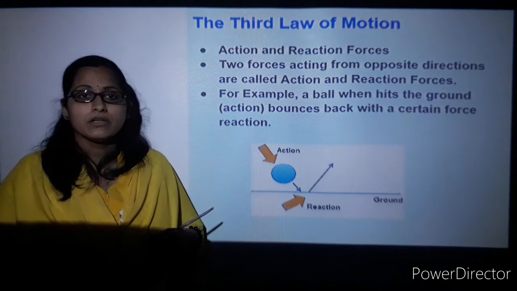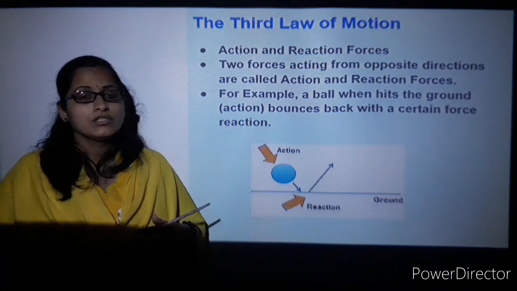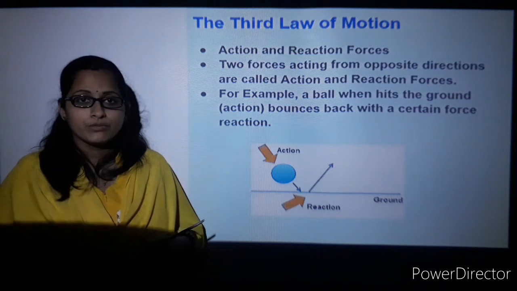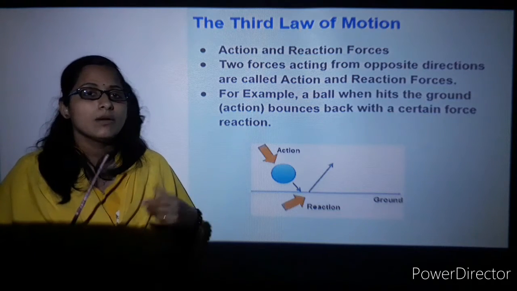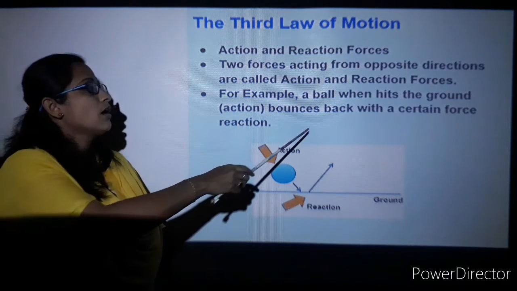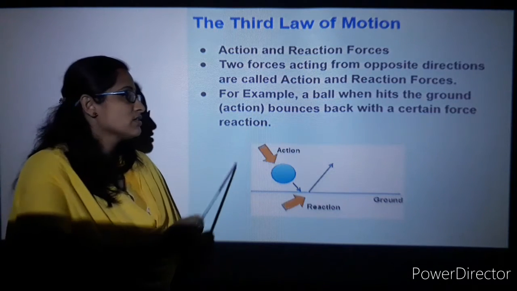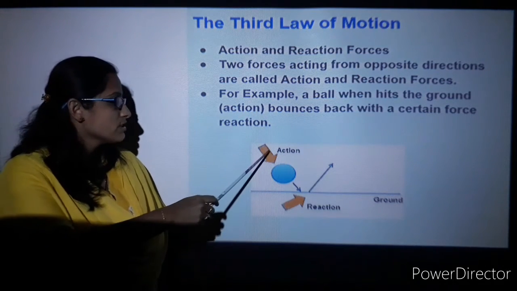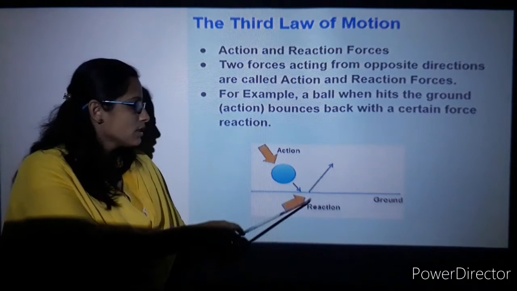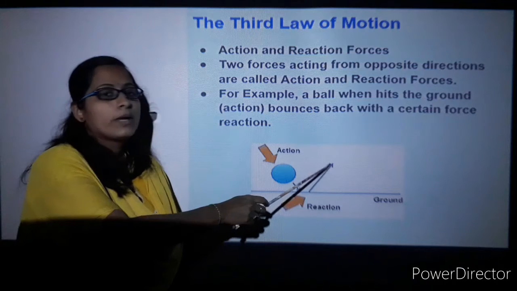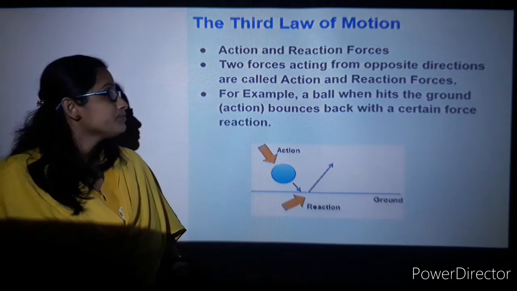For example, you put a ball on the floor and it bounces back. The action is that you put the ball on the floor, and the reaction is that the ball bounces back. When a ball hits the ground, that is the action, and it bounces back with a certain force as the reaction. In this figure, the ball hitting the surface is the action, and the reaction is it moving away from the ground. So moving to the next slide.